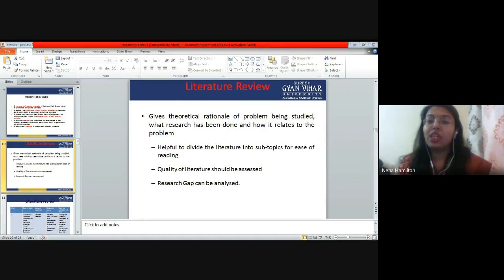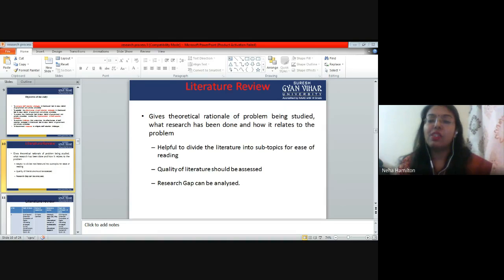You can check the index of those management journals and find out if any topic is related to your area of research. Point number two, there are various online websites which publish research papers. For example, researchgate.com, researchmonkey.com, then we have shodhganga.com, right? These are some specific websites through which you can study the literature.